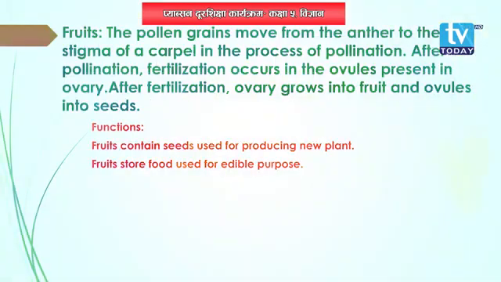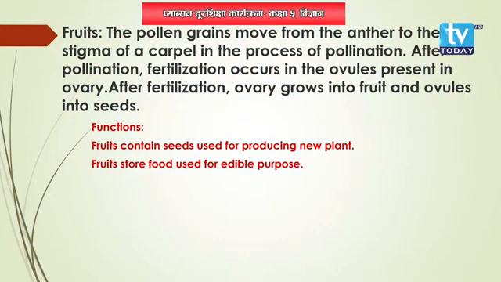Okay, talking about the fruits, the pollen grains move from the anther to the stigma of a carpel in the process of pollination. During pollination, what happens? The pollen grains move from the anther to the stigma of a carpel. And after pollination, fertilization occurs in ovules present in the ovary. Fertilization means when the male and female gametes fuse with each other.